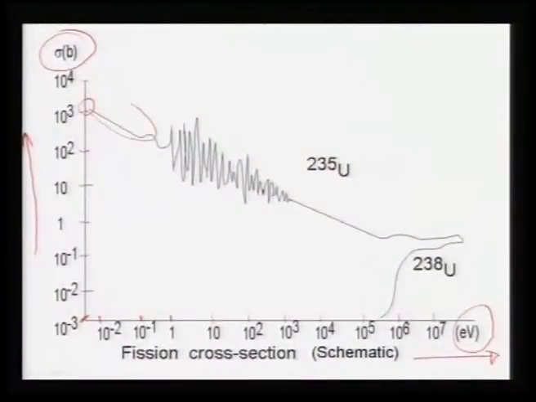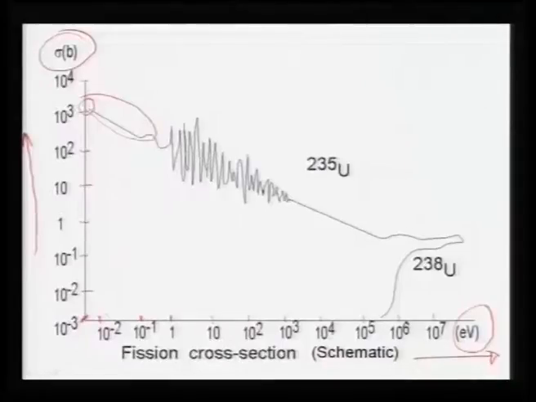Thermal neutrons at room temperature have a kinetic energy of something like 0.025 electron volts, that is 2 into 10 to the power minus 2, somewhere here. So, this is the thermal energy range. If you ask what the cross section is here, it turns out to be about 600 barn or 580 barn. This is for thermal neutrons.